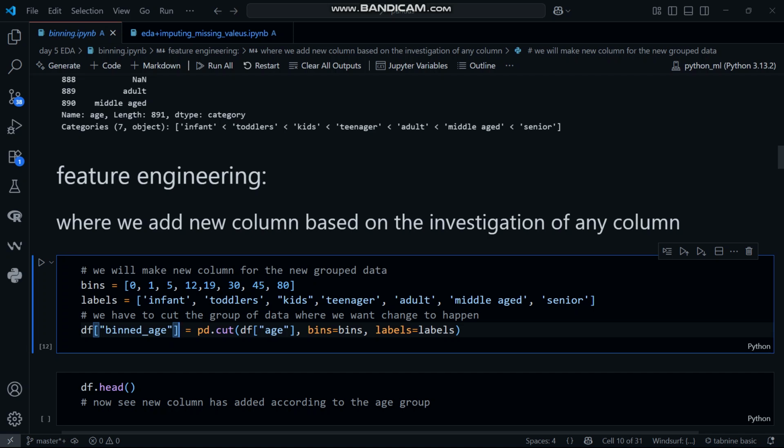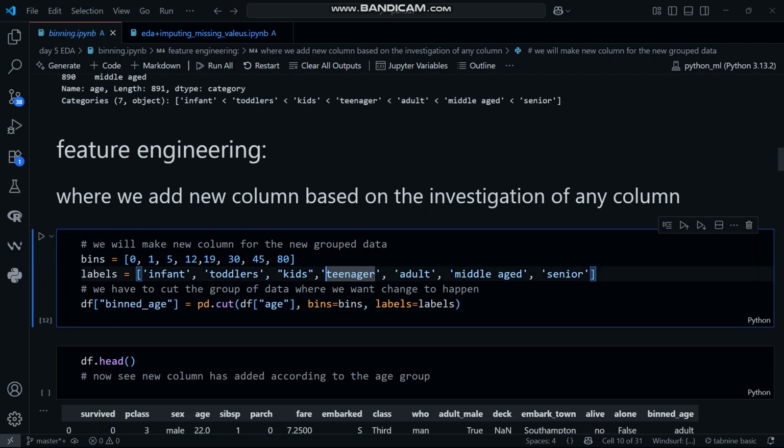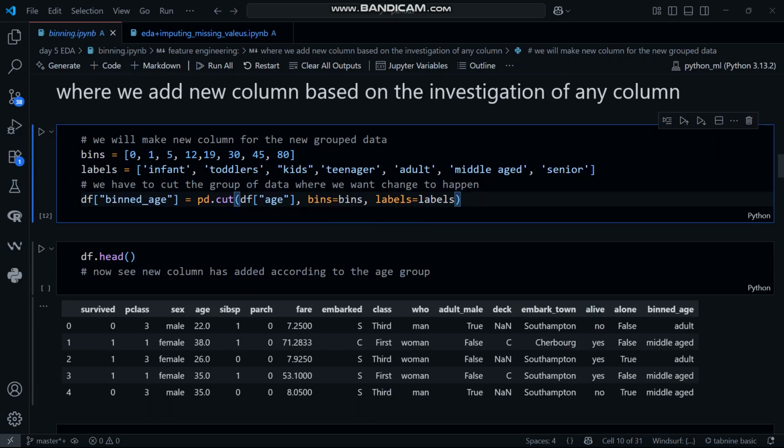And what will it be? Senior. If one has age 13, it will not write only numerical data like 13. It will write teenager. Okay. It will not write bins. The data will show labels according to those bins. Okay, I hope this will be clear to you guys.